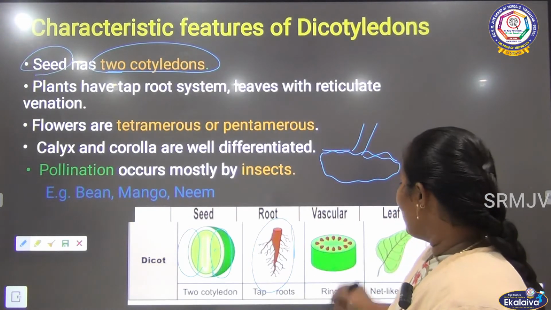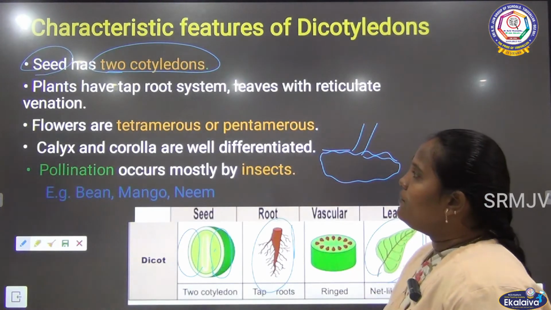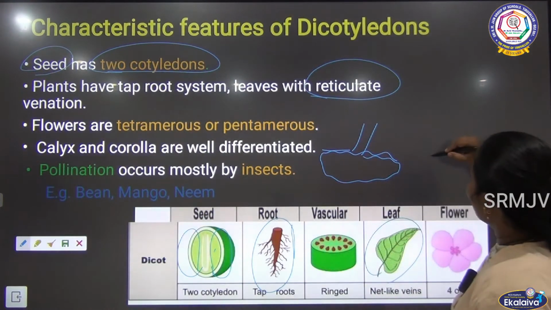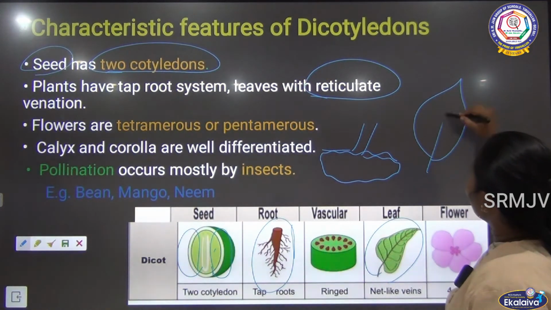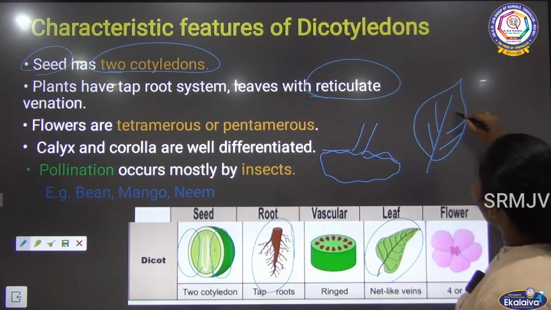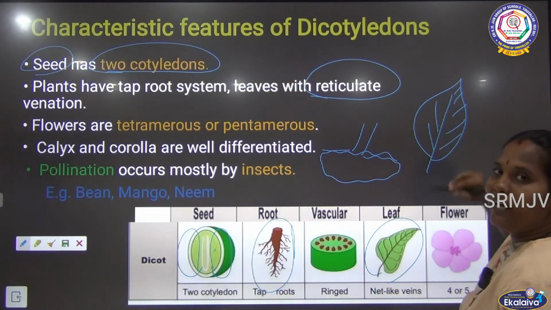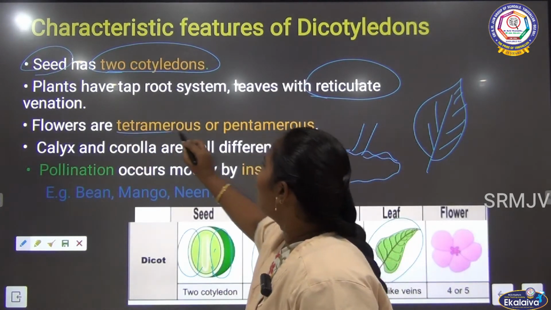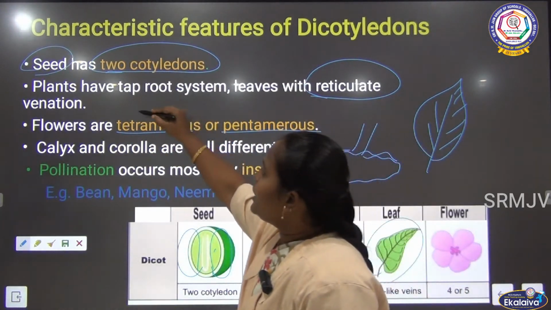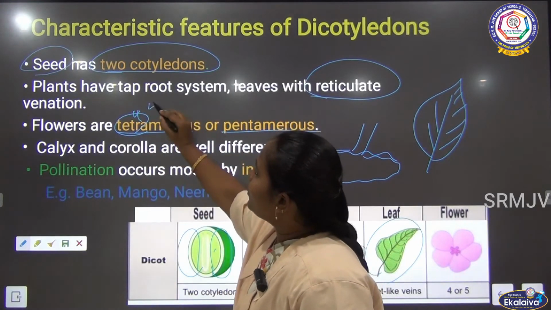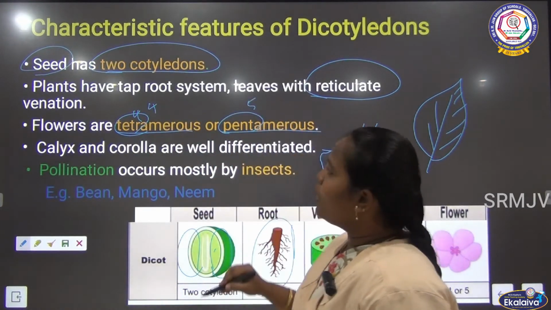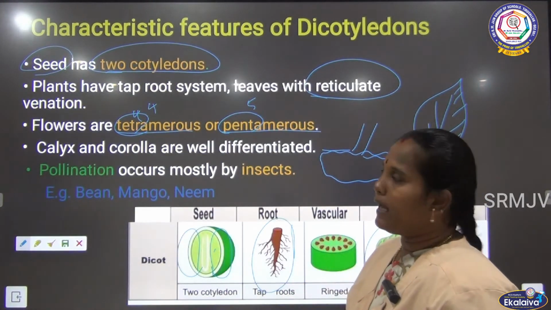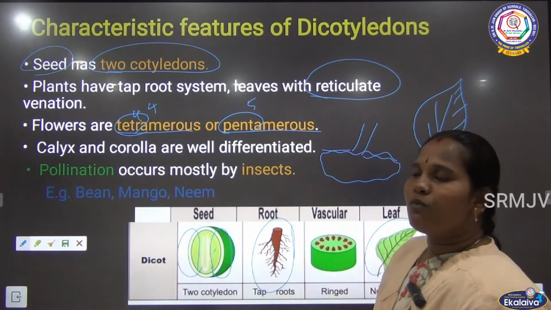After that we can talk about the leaf. The leaves have reticulate venation. Reticulate venation means, as I told, if there is a leaf it has veins, and these veins have branches, so it is called reticulate venation. After that, the flower. Flowers are tetramerous or pentamerous. Tetra means 4. Penta means 5. So these dicot plants have 4 petals or 5 petals.